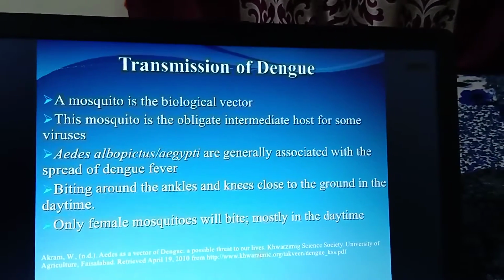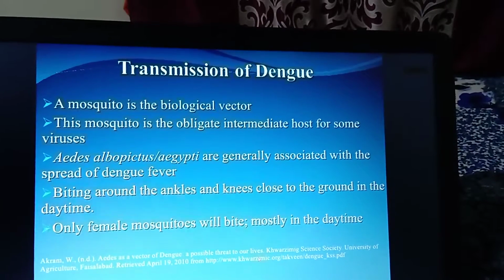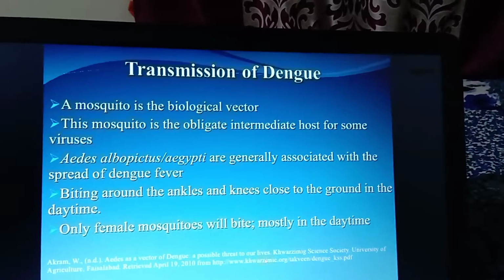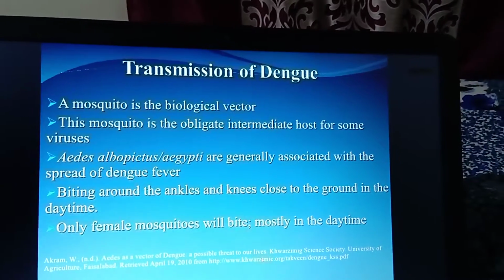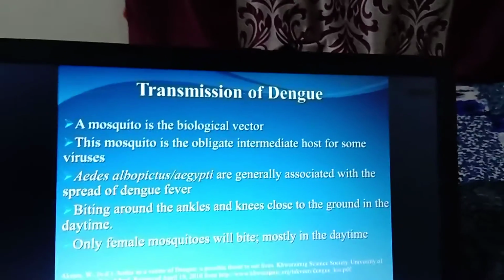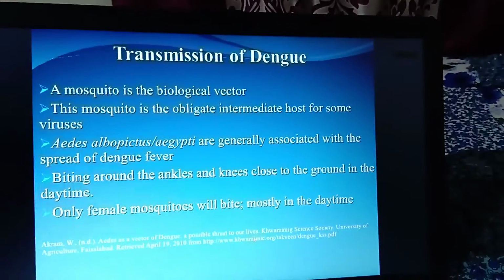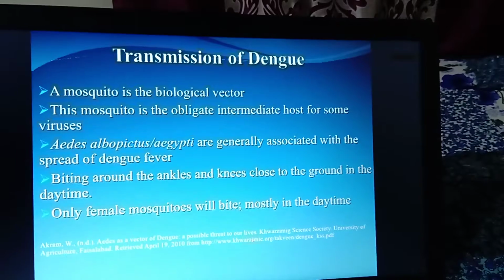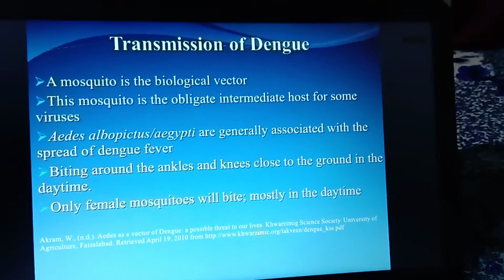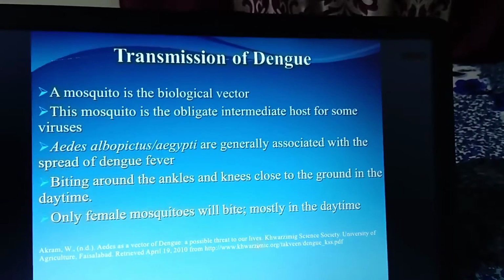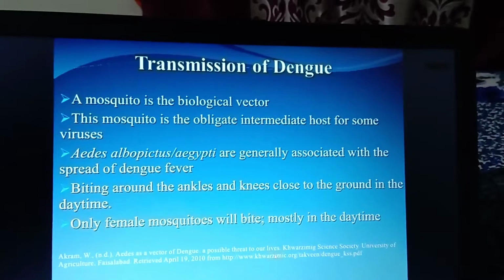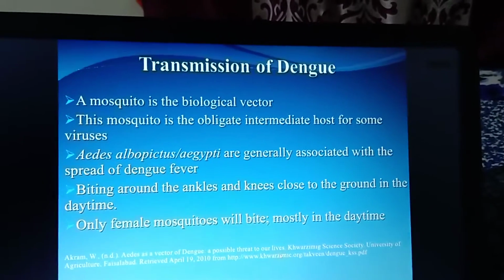When the mosquito comes close to the human body, it bites around the ankles and knees close to the ground. Especially in the daytime it makes the infection. Only the female mosquito will bite, and mostly in the daytime. That is the mosquito causing it, Aedes albopictus and Aedes aegypti. So that is the transmission of dengue fever.